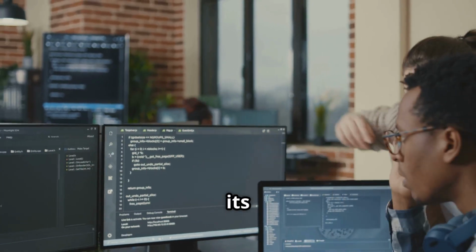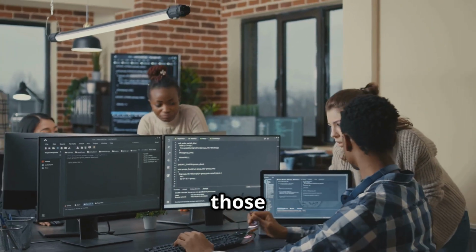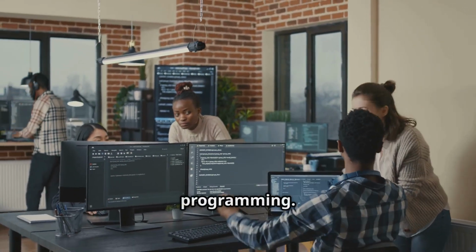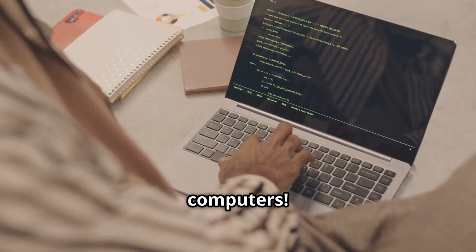Python is renowned for its readability and beginner-friendly syntax, making it an ideal choice for those taking their first steps into the world of programming. It's like learning a new language, but this time you'll be talking to computers.